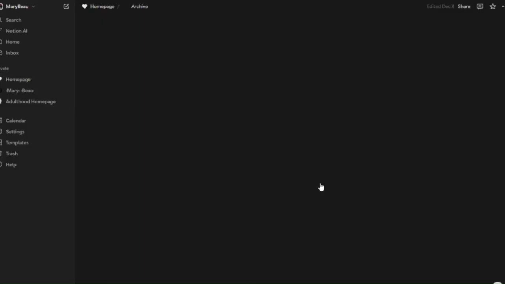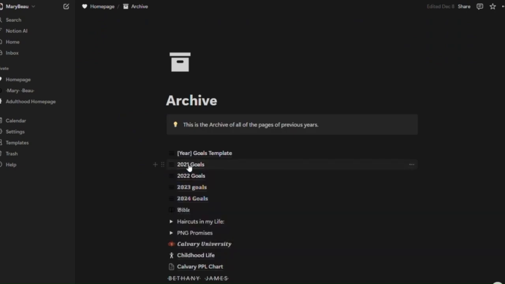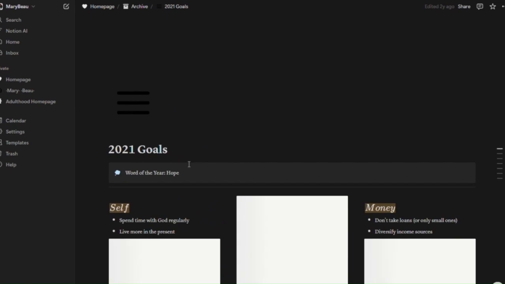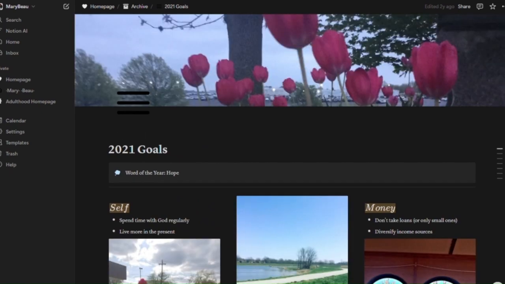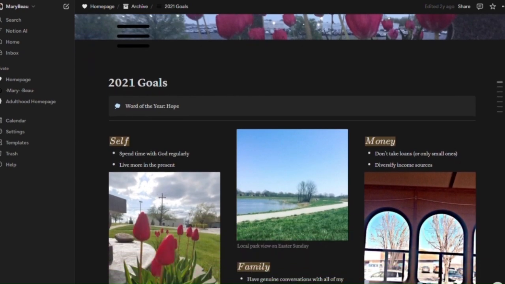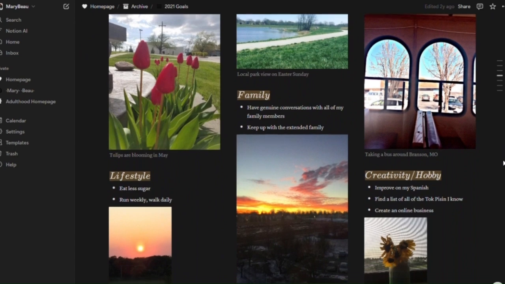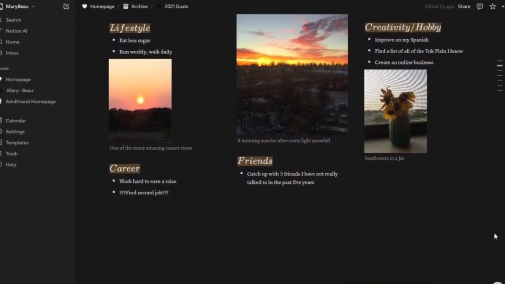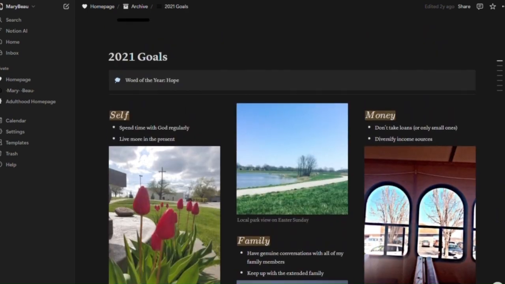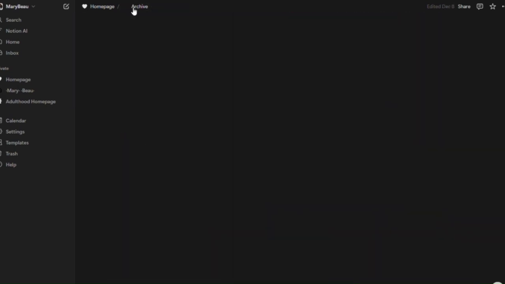So I wanted to begin today by looking at some of my past New Year's goals that I've made so I can look forward to what I want my 2025 New Year's resolution goals to be. So I started creating these goals on Notion in 2021, actually in the summer of 2021. So what you're seeing right here is the first ever template that I created. I'm confident I found it from another creator, but I tried to personalize it as much as possible to make it my own.